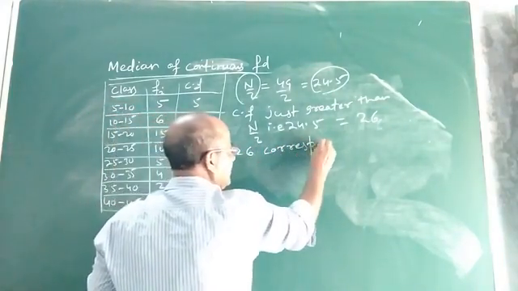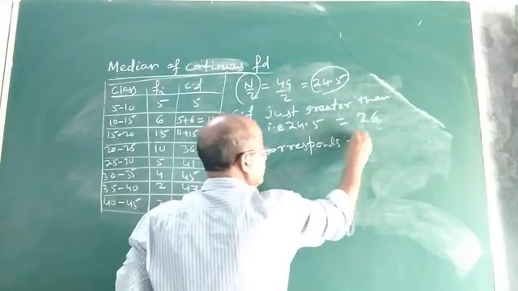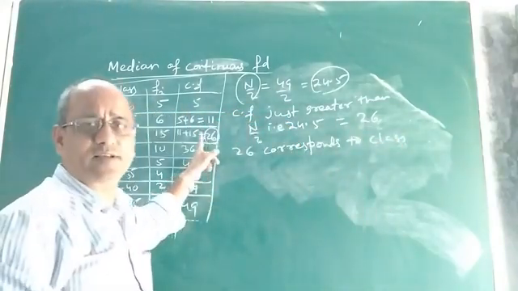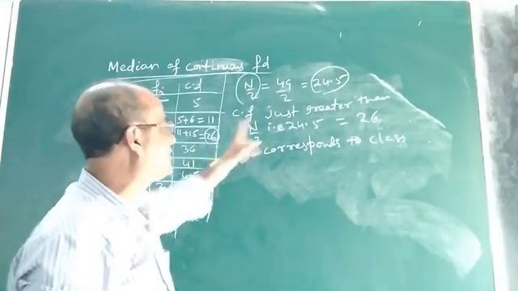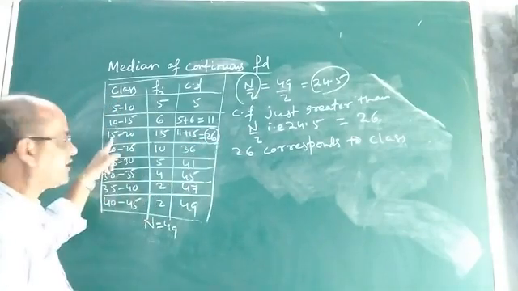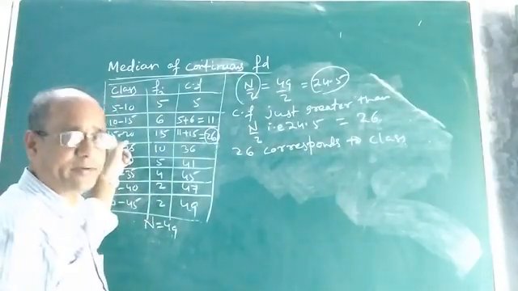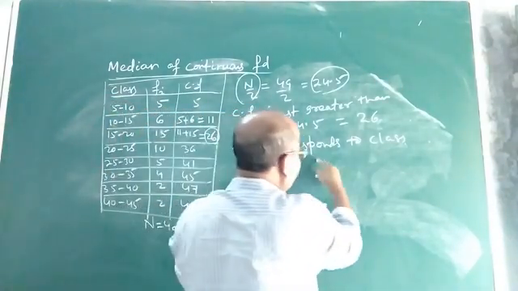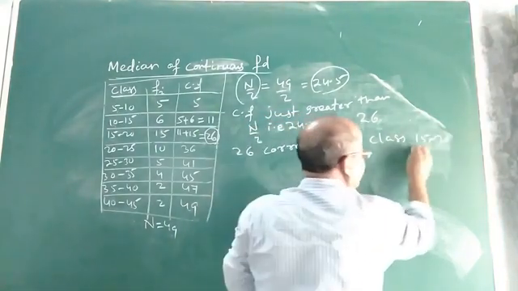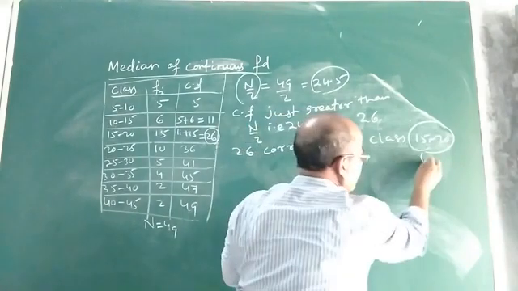Now this 26, which is the cumulative frequency just greater than the value of n by 2, corresponds to the class interval 15 to 20. Now this will be the median class.